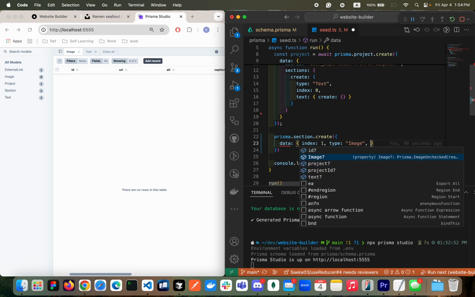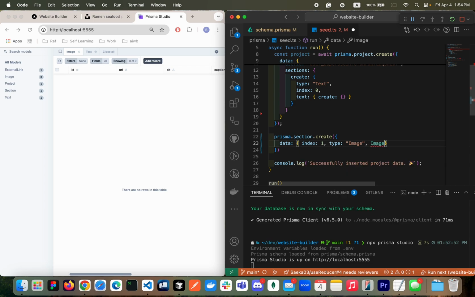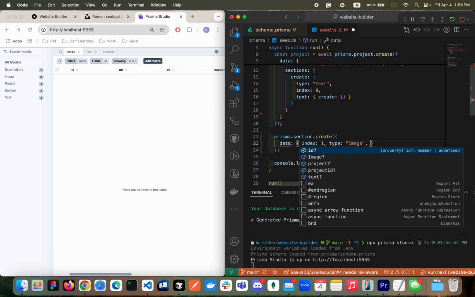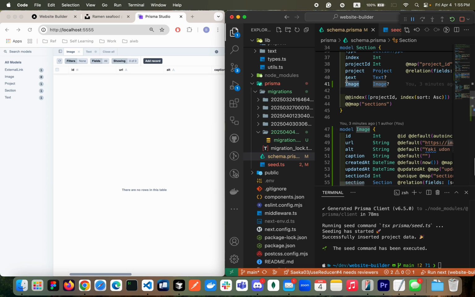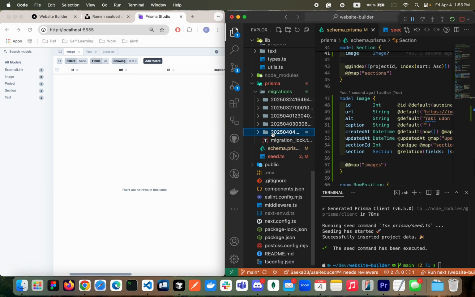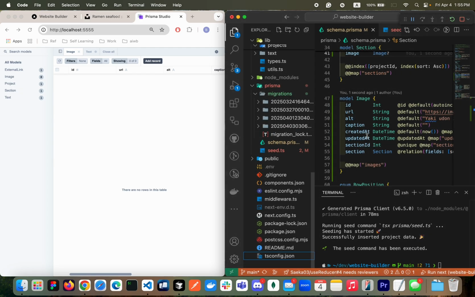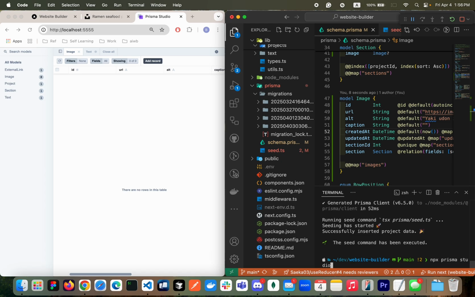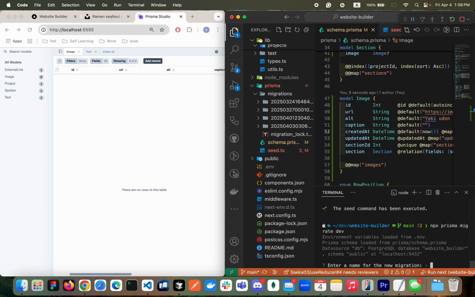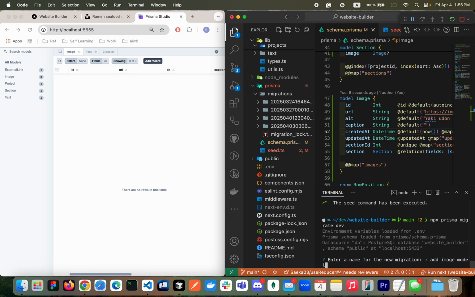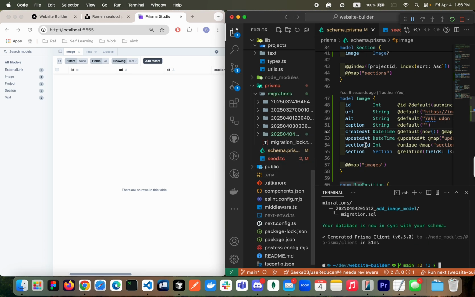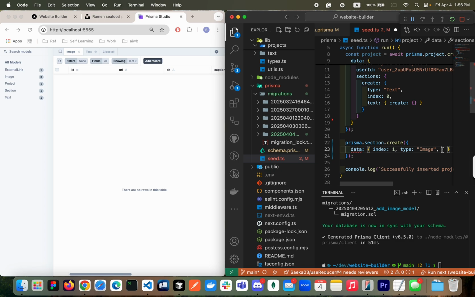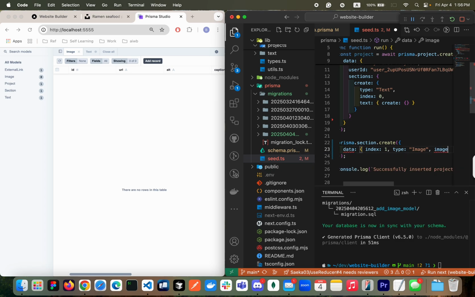Since we have the image type, we're gonna create the... oops, I think I've done something wrong, right? Oh, my bad. I missed the lowercase letter here. This is what I've done wrong. So what I want to do is just delete this migration and reset. So reset, and then I'll migrate again. Here, add image model. Should look okay. Let's check again. When I edit, oh, now it's showing the right thing.